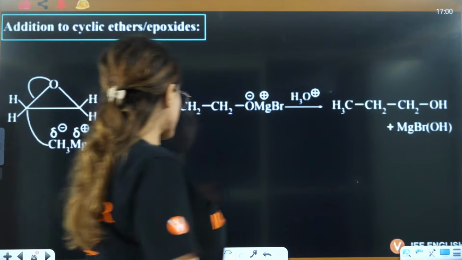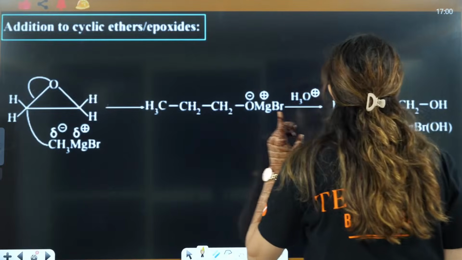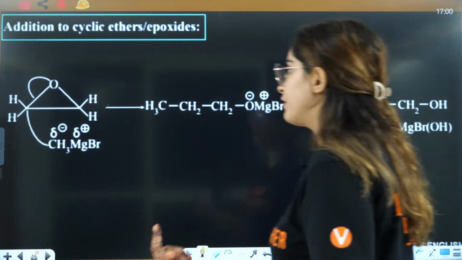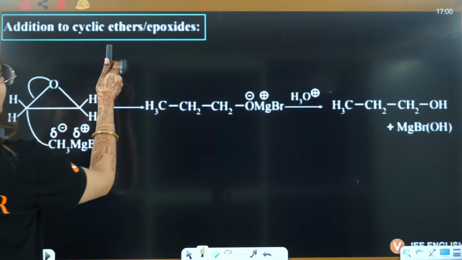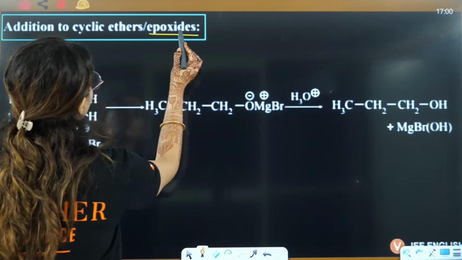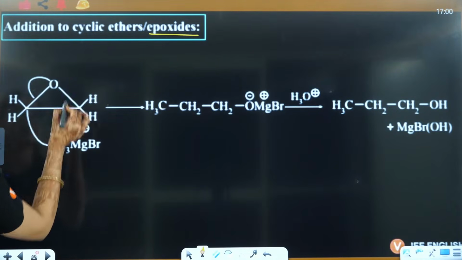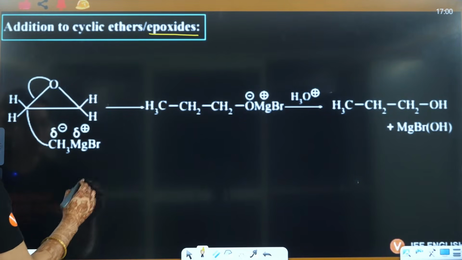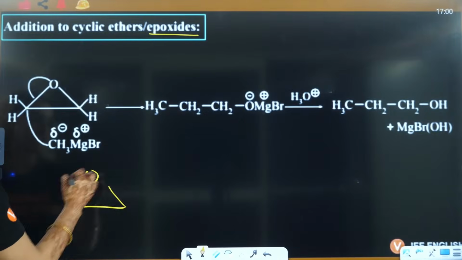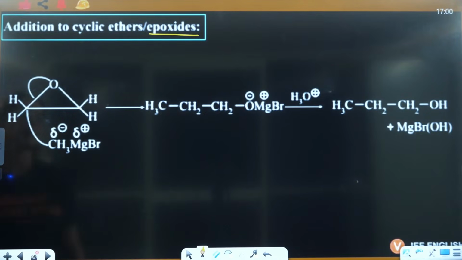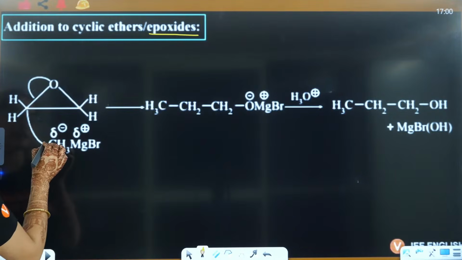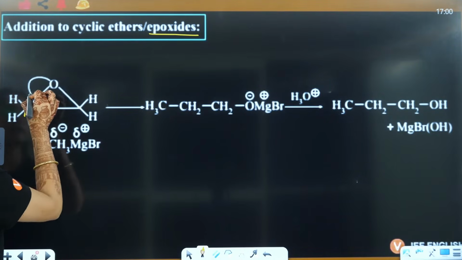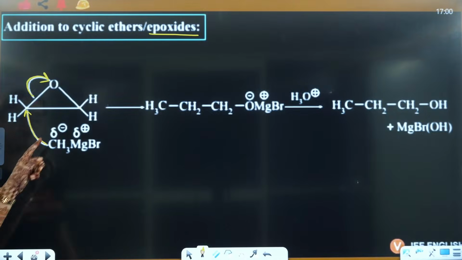Now guys, let's talk about if you want to make alcohols but in a different way, that is from epoxides, right? Epoxides are cyclic ethers. Simple ethers are ROR, cyclic ethers are in a ring. So this is an epoxide. Now in this case, any Grignard reagent will attack here, and this particular bond will shift here. So what will happen?